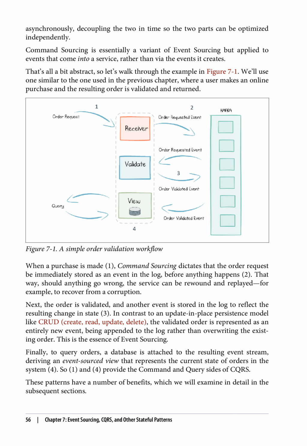state. 3. In contrast to an update-in-place persistence model like CRUD (create, read, update, delete), the validated order is represented as an entirely new event, being appended to the log rather than overwriting the existing order. This is the essence of event sourcing. Finally, to query orders, a database is attached to the resulting event stream, deriving an event-sourced view that represents the current state of orders in the system. 4. So 1 and 4 provide the command and query sides of CQRS. These patterns have a number of benefits, which we will examine in detail in the subsequent sections.